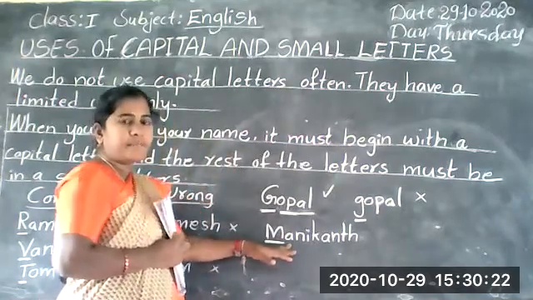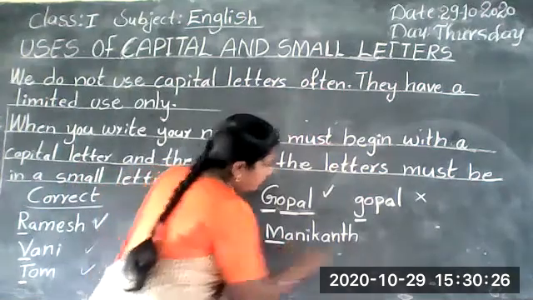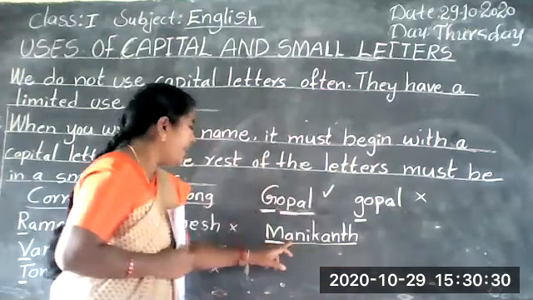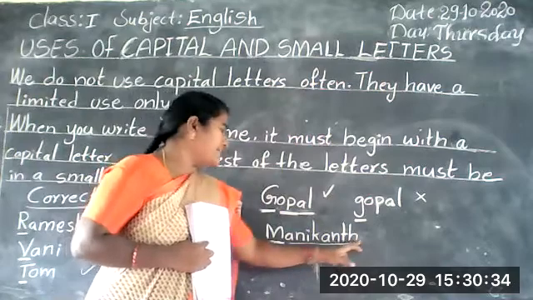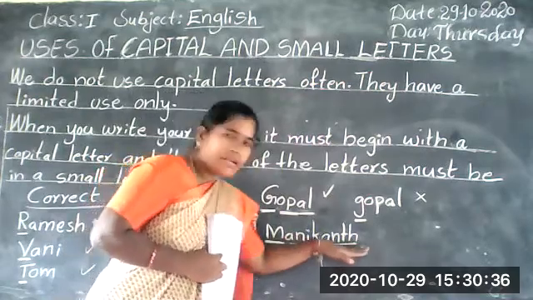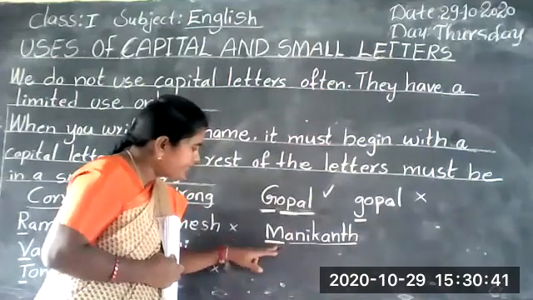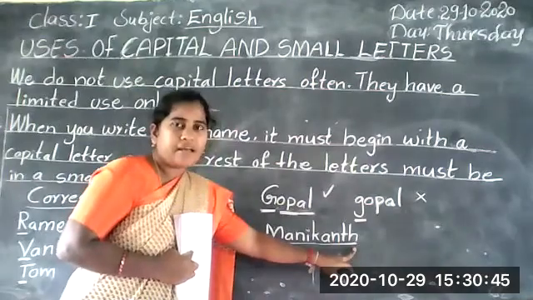The remaining letters, A, N, I, K, A, N, T, H, are all the rest of the letters. Only this M is a capital letter, the beginning letter.